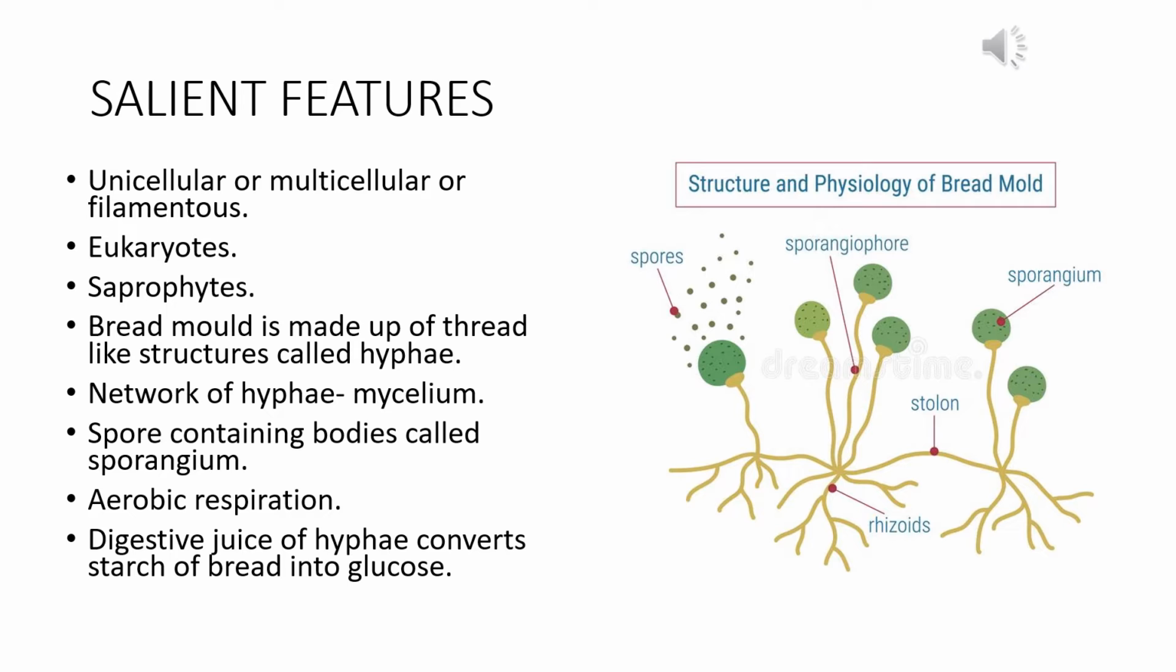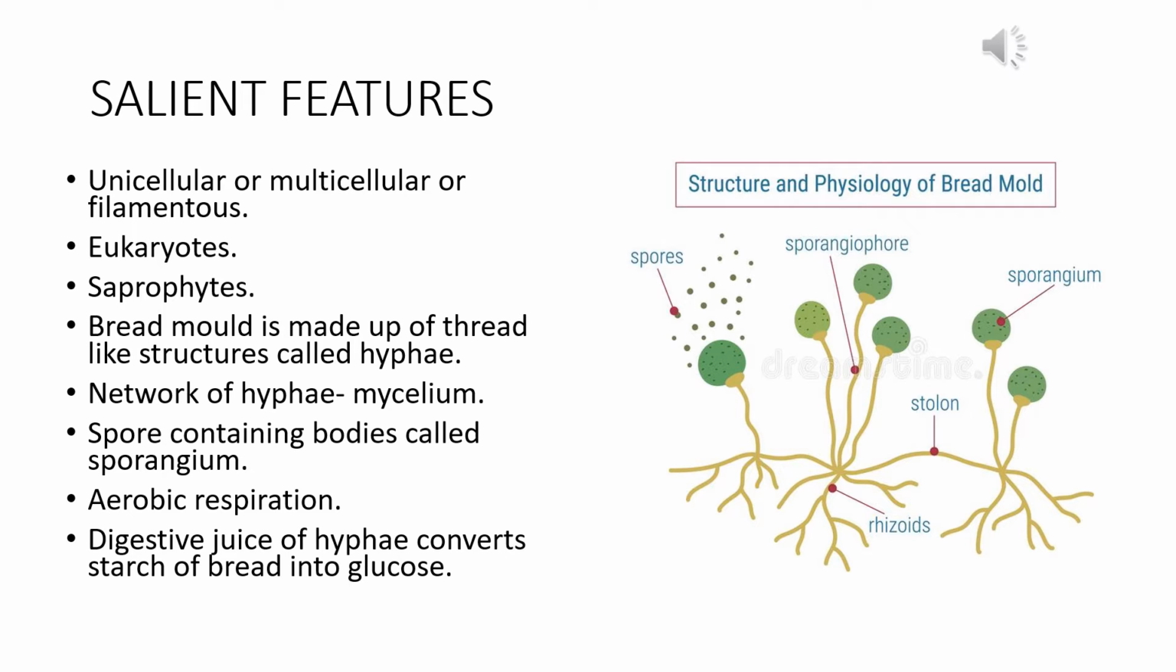The body of the fungi may be unicellular, like in the case of yeast, where the body is made up of a single cell. Multicellular, where the body is made up of more than one cell, just like in mushrooms, or filamentous, that is a network-like structure. And they are eukaryotic because the nuclear material, or the genetic material, is enclosed by a proper nuclear membrane. They are called saprophytes because they mostly live on dead decaying organic matter and they absorb their nutrients from them.